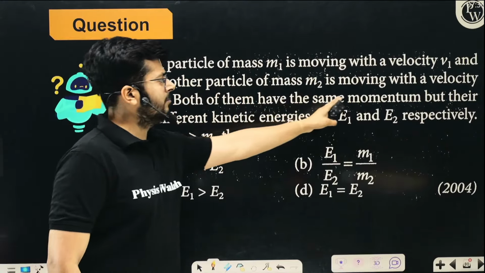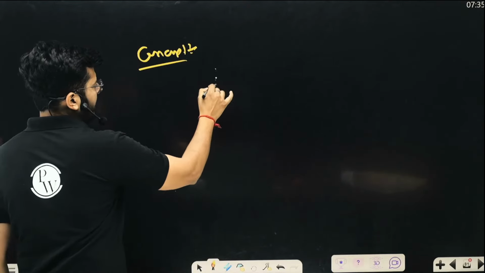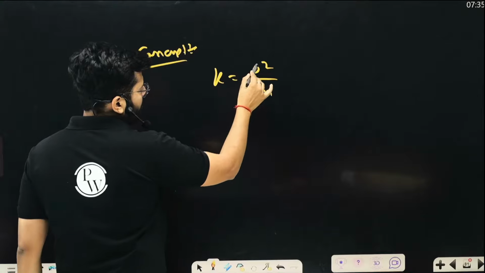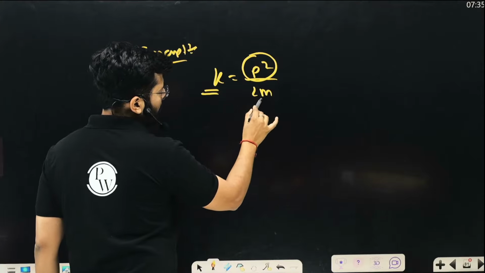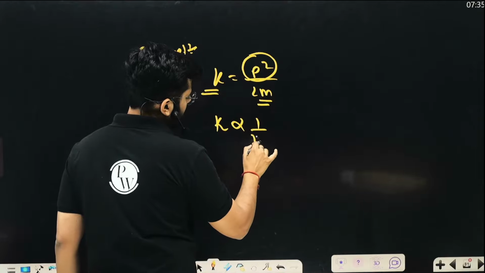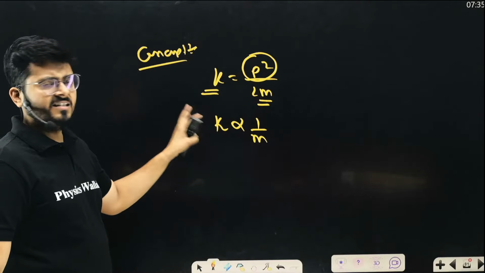Here the mass m1 is moving with velocity v1, mass m2 with velocity v2, and they have the same momentum. Think about the kinetic energy in terms of momentum. Kinetic energy is square of momentum upon twice the mass. If momentum is the same for both bodies, kinetic energy is only dependent on mass, and is inversely related to the mass. So a heavier body will have lesser kinetic energy.